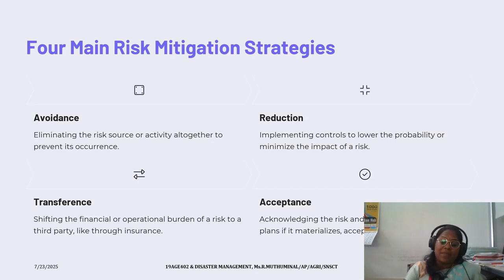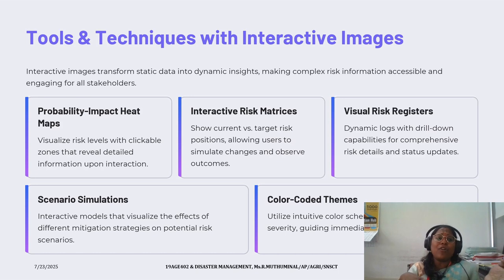also reduced or minimized. Some of the tools and techniques are probability impact heat maps, interactive risk matrices, visual risk registers, scenario simulations, and color coded themes. Because we all do know that after analyzing and assessing the data, we have to record that data in a document or a comprehensive log. In order to do so, if there is a possibility of occurrence of this risk again, we can take up measures from the previously available data.